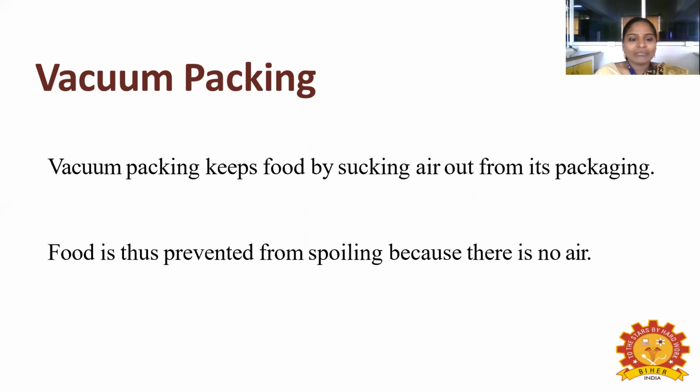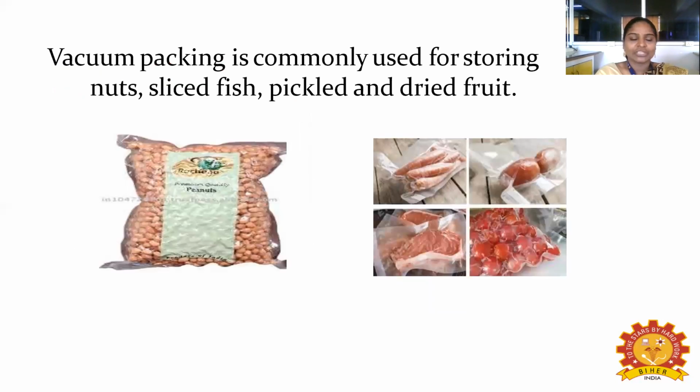So the vacuum packing method is used to keep food by sucking air out from its packaging. Here I have given the example: vacuum packing is commonly used for storing nuts, sliced fish, pickles and dried fruit. So these are the food materials stored or preserved by using vacuum packing. Here you can see the peanuts, preserved by using the vacuum packing method. Here there is no air. Here you can see the carrot, bun, sweets and meat, everything follows the vacuum packing method.